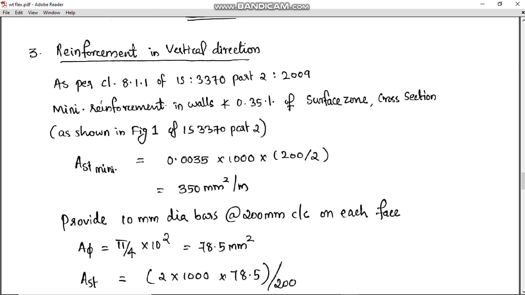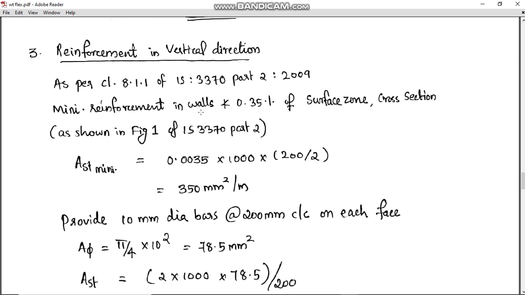So now we have already provided the hoop reinforcement as main reinforcement throughout the height of the circular tank, that is circumferential reinforcement we have provided to resist the hoop tension. So as per clause 8.1.1 of IS 3370 part 2, we have the provision for reinforcement in vertical direction, that is minimum reinforcement in